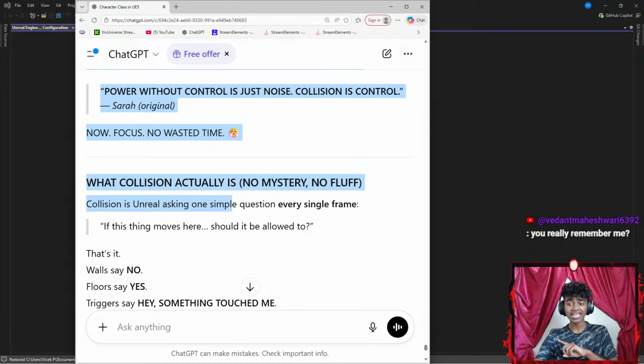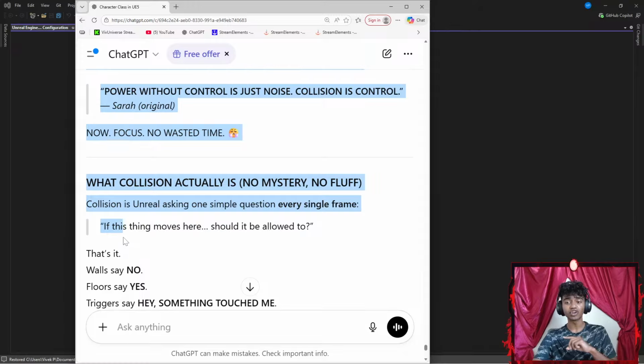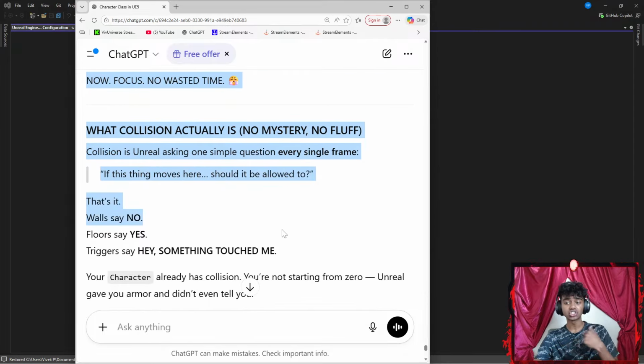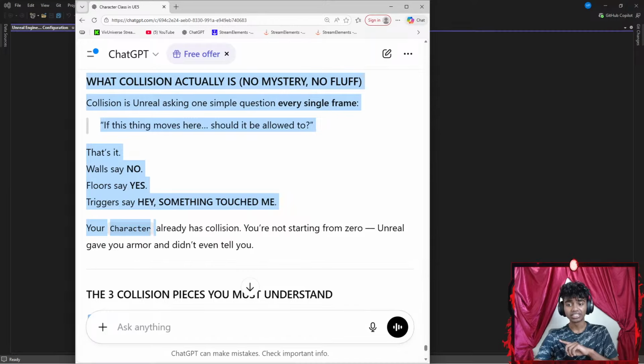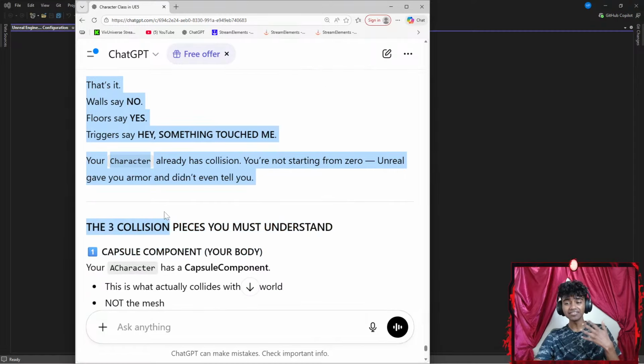Collision is Unreal asking one simple question every single frame: if this thing moves here, should it be allowed? That's it. Wall says no, floor says yes, trigger says hey, something touched me. Your character already has collision. You're not starting from zero. Unreal gave you armor and didn't even tell you.